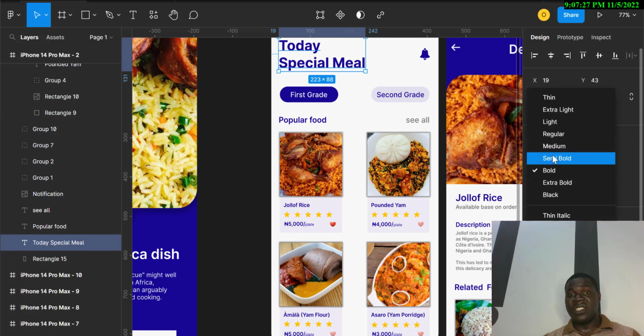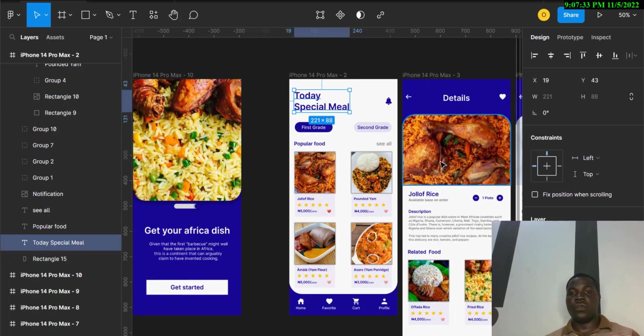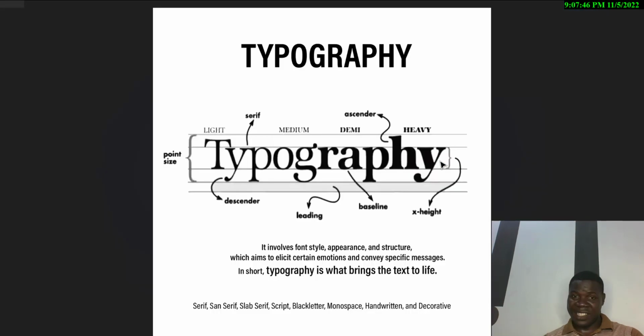I'll be using this particular project here. It's unfinished. It's intentional. I'll be using it for us to explain a lot about UI/UX. We'll be doing the prototyping and the interaction together. We'll be doing a lot together with this particular project. By the end of this class you should be able to create that kind of design. That's that for typography. Typography is like the lifeline of your work.